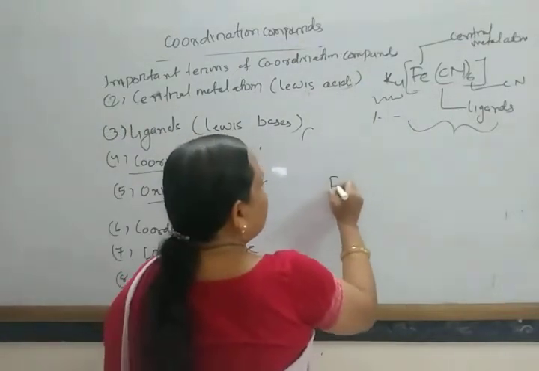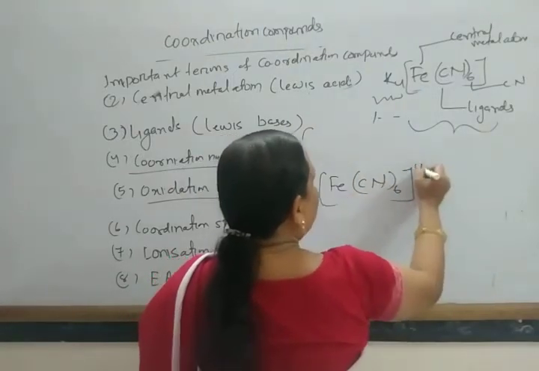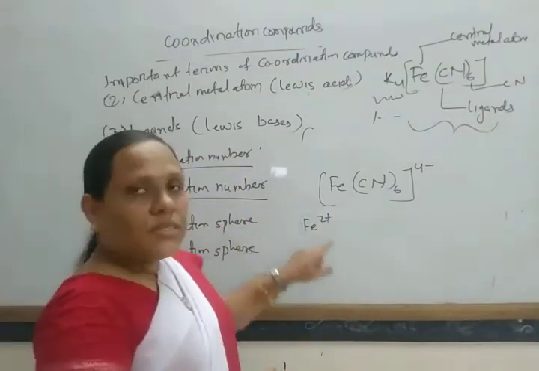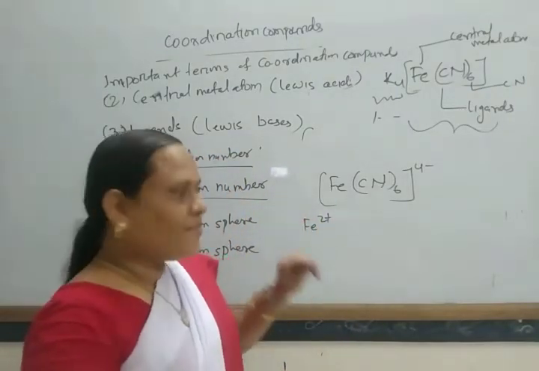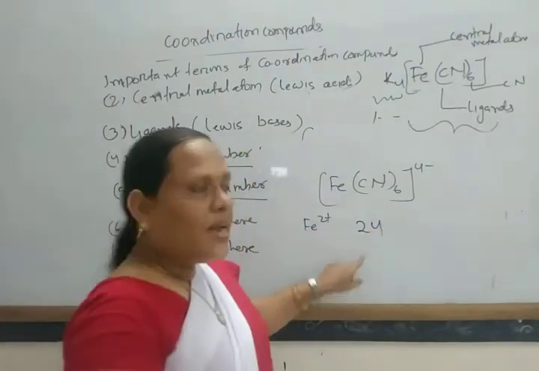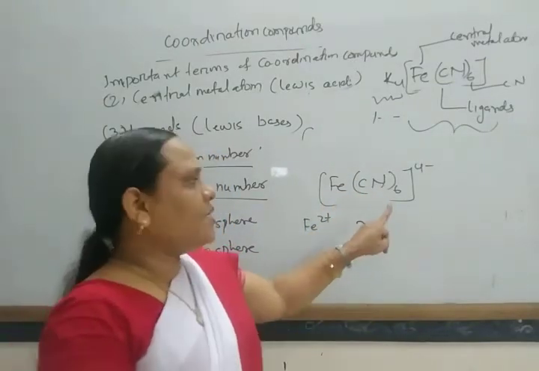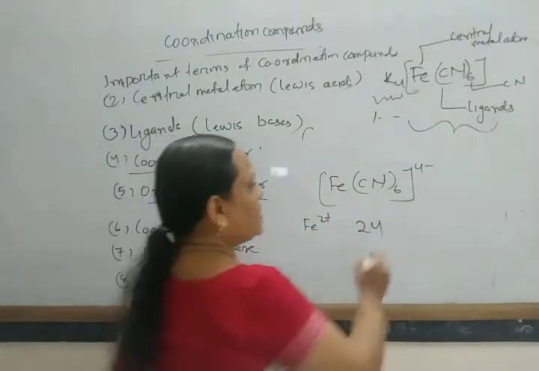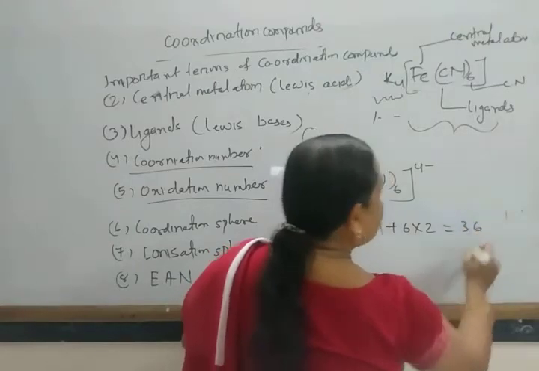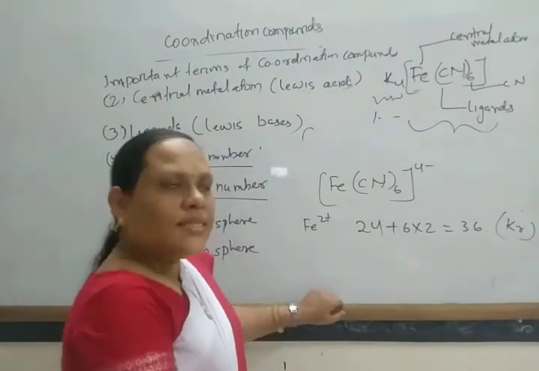Look here, in the formation of the complex [Fe(CN)6]4-, iron is in the oxidation state of +2. Iron has 26 electrons in total, and 2+ means 2 electrons are lost. That means the number of electrons is 24, and each cyanide ligand gives 2 electrons. Here there are 6 ligands, so 6 times 2 is 12, giving a total of 36. This is the electronic configuration of the next inert gas, krypton.